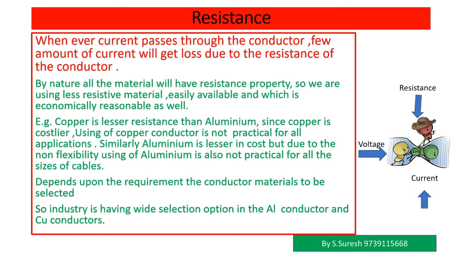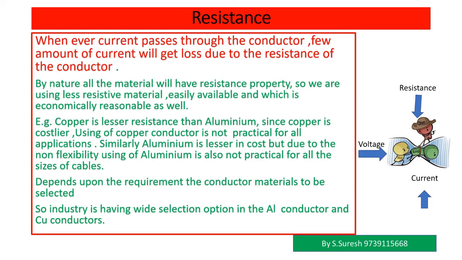Come, let us see about resistance. What is resistance? Whenever current passes through a conductor, a small amount of current will get lost due to the resistance of the conductor. By nature, all materials have a resistance property. So we are using less resistive material that is easily available, which is economically reasonable as well. For example, copper has lesser resistance than aluminium. Since copper is costlier, using copper conductor is not practical for all applications.